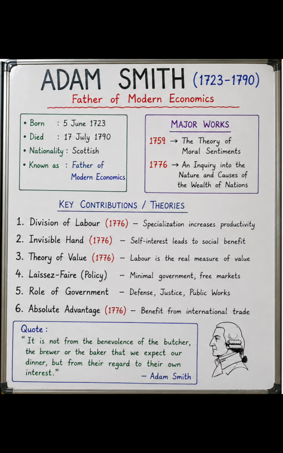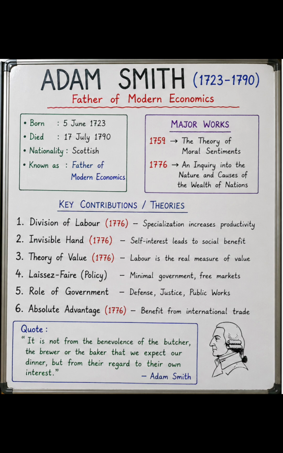The first one is The Theory of Moral Sentiments, which he wrote in 1759, and the second one is An Inquiry into the Nature and Causes of the Wealth of Nations, which was published in 1776. Here are some key contributions and theories of Adam Smith.